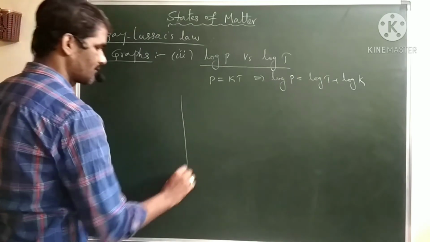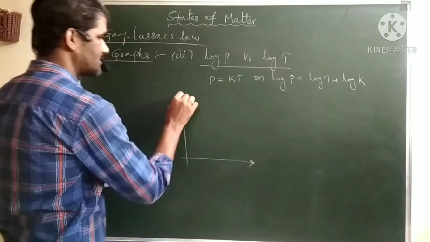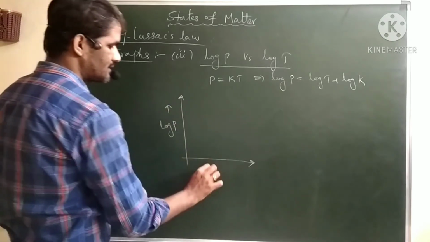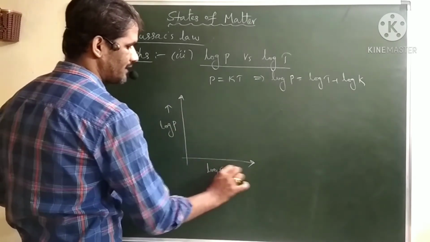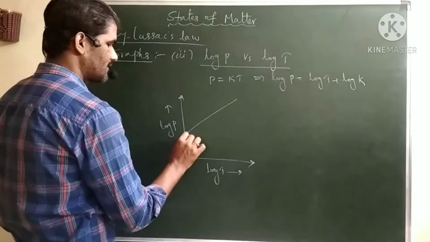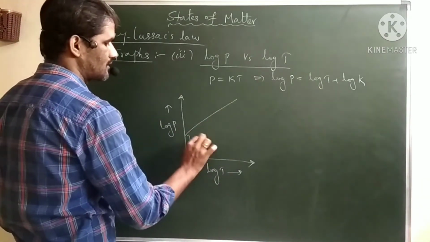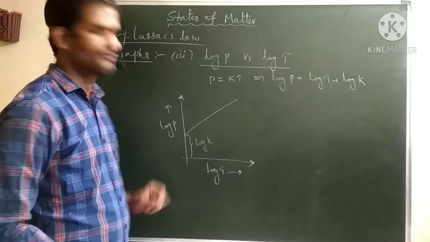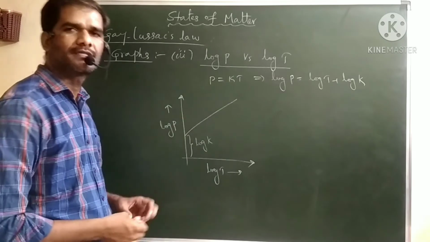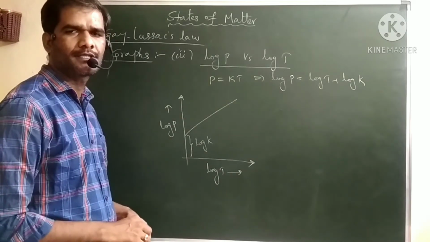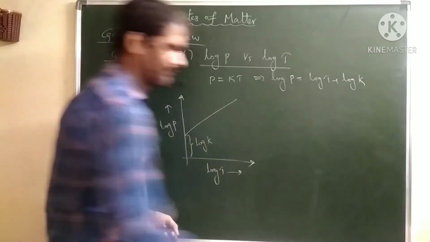When you draw a graph with log P on the y-axis and log T on the x-axis, you will get a graph with an intercept of log K and a slope of 1. So this graph represents log P versus log T for Gay-Lussac's law. These are some graphical representations for Gay-Lussac's law.